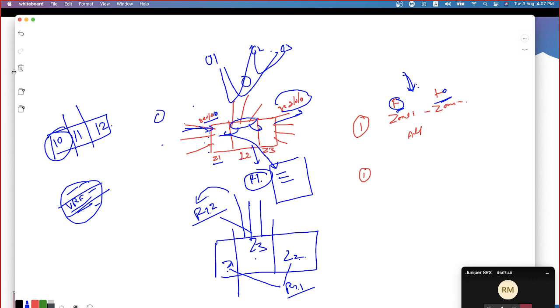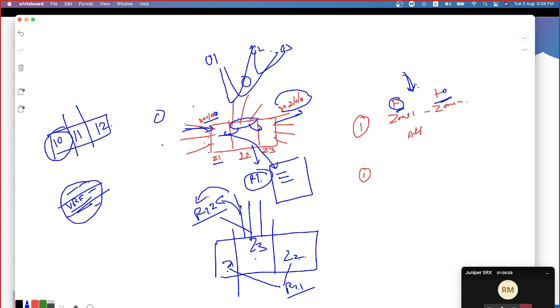So what I'm trying to do is slice the routing instances. What do you mean by that? The routing tables on my firewall, into more than one. I'm also attaching the interfaces to the respective routing instances. Because of that, any traffic received on that interface needs to consult only the associated routing instance, not the other.